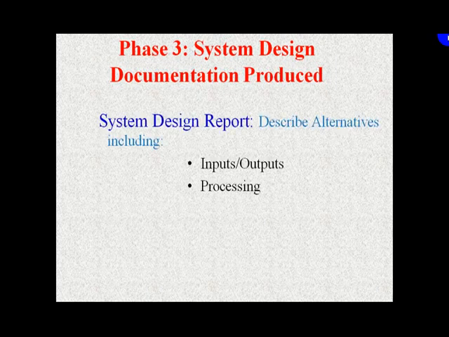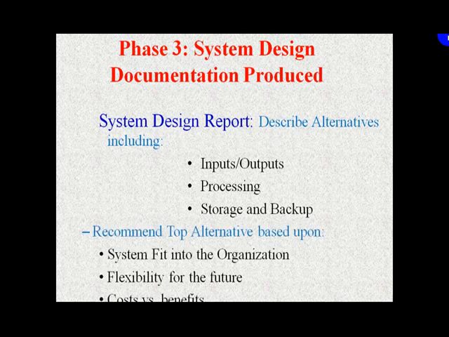So the system design report describes the alternatives including the inputs, outputs and the processing, storage and the backup. So we have to recommend the top alternative based upon system fit into the organization. What is the possible cost and benefit analysis? Whatever cost we have quoted, yes, these are the advantages of the system. Okay, so this is justified.